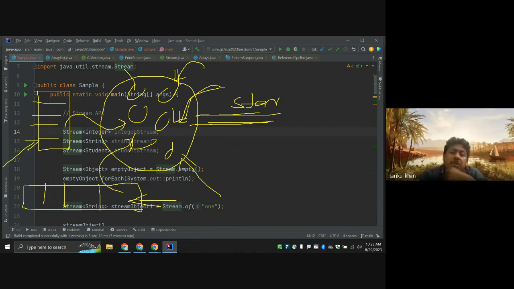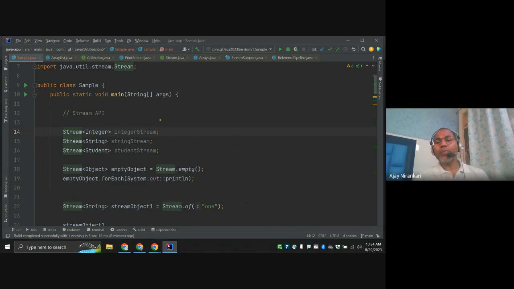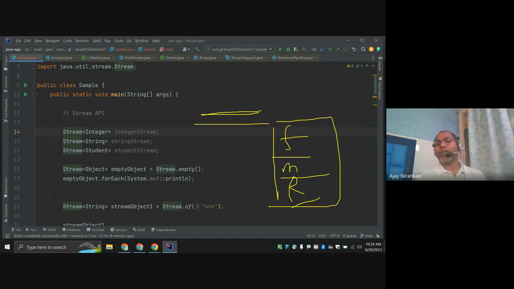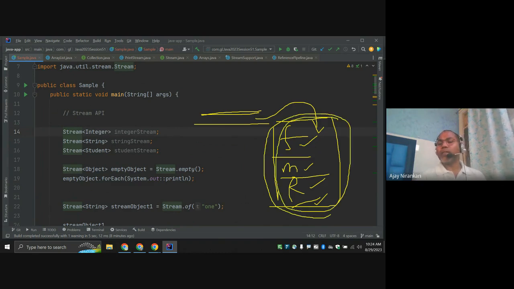Because stream needs to perform a set of functions: filter, map, reduce, for each. These are the methods they are going to apply. This is the pipeline of functions. They need data to apply: filter applies, map applies, reduce applies, for each applies. So whenever you start any kind of streaming pipeline, you need a first source of data. This source of data can come in multiple ways.